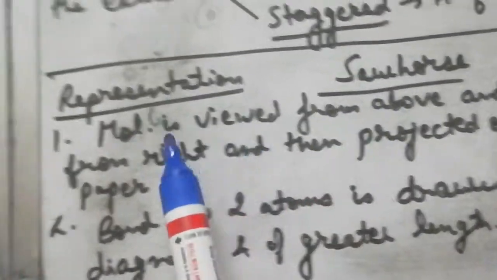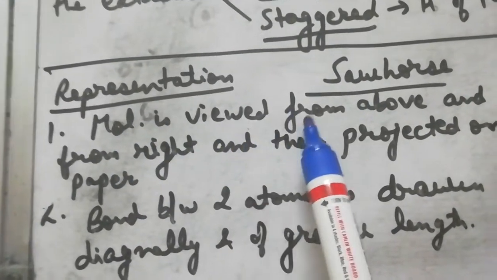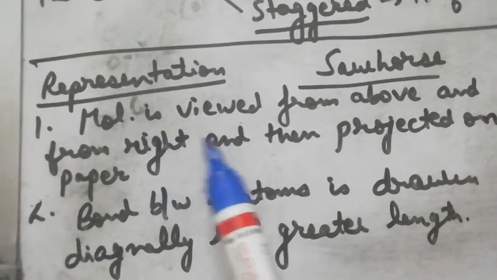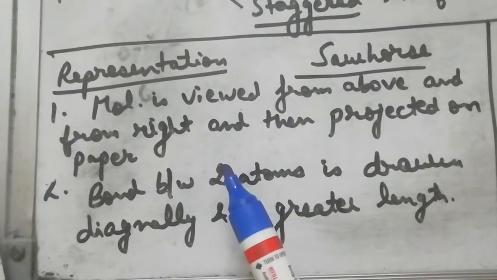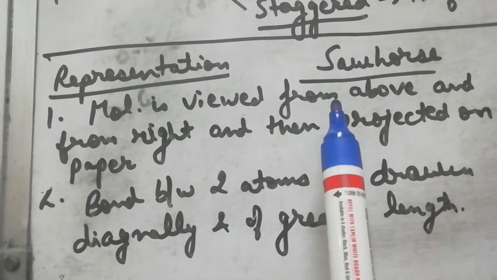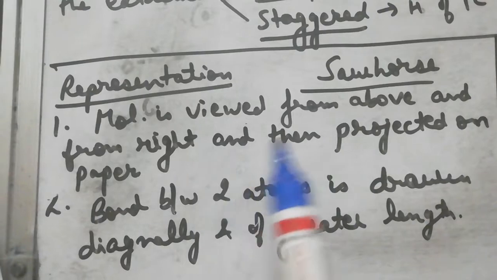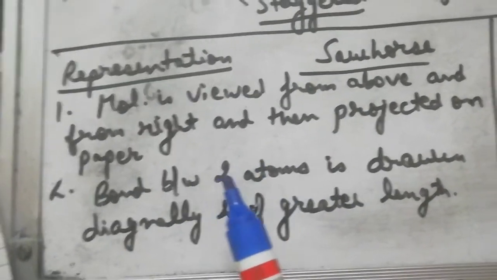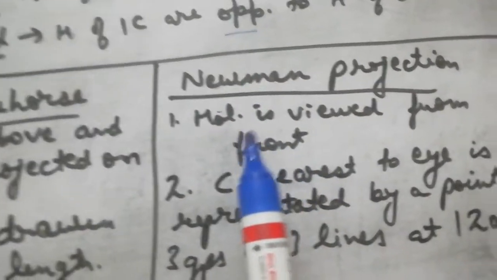In Sawhorse projection formula, the molecule is viewed from above and from the right and then projected on the paper. In Newman projection formula, the molecule is viewed from the front.